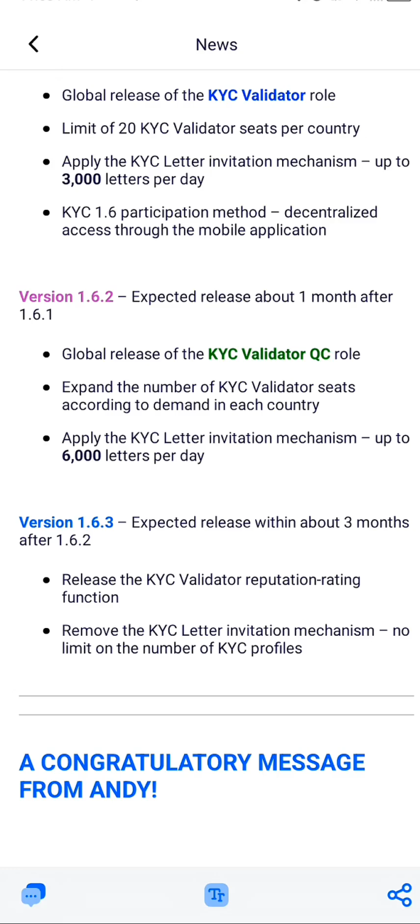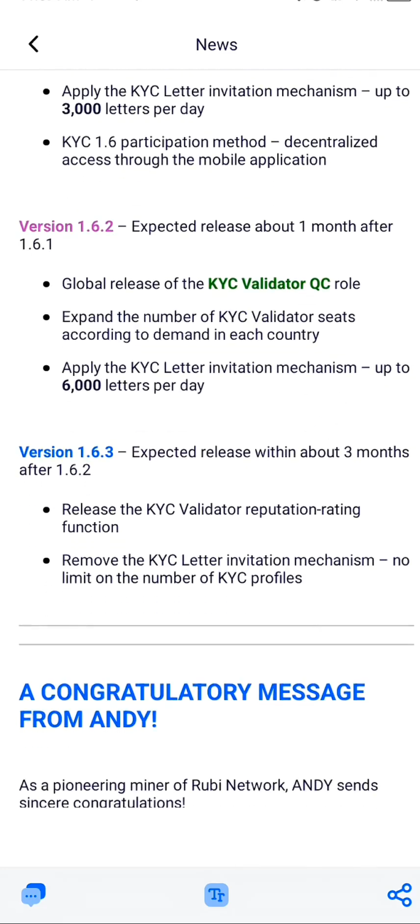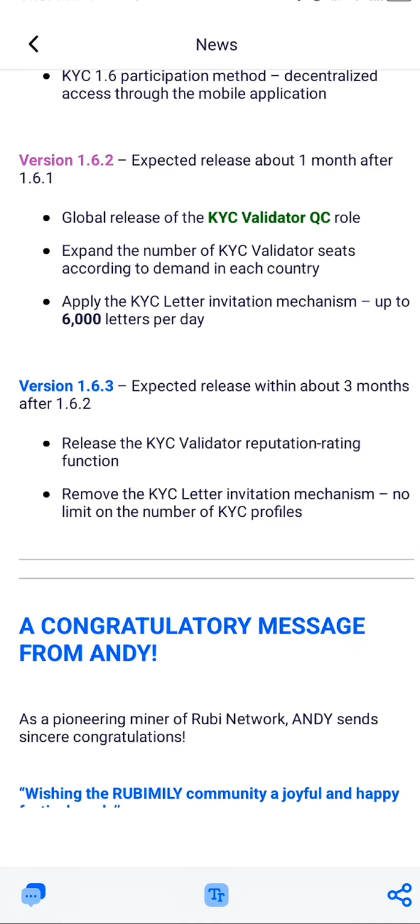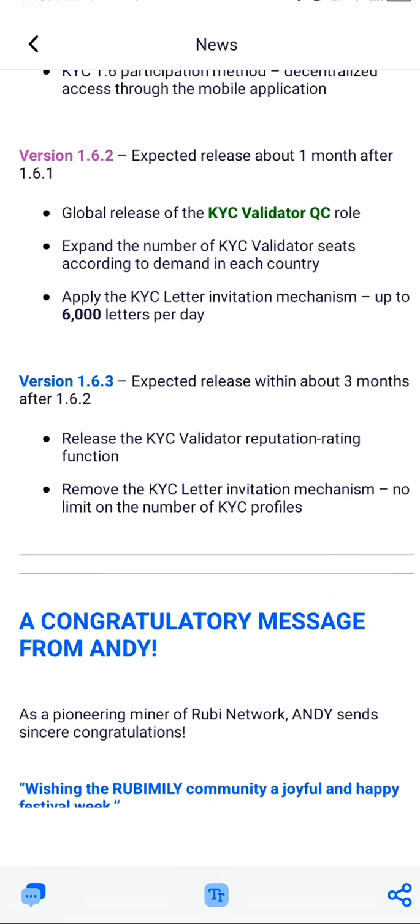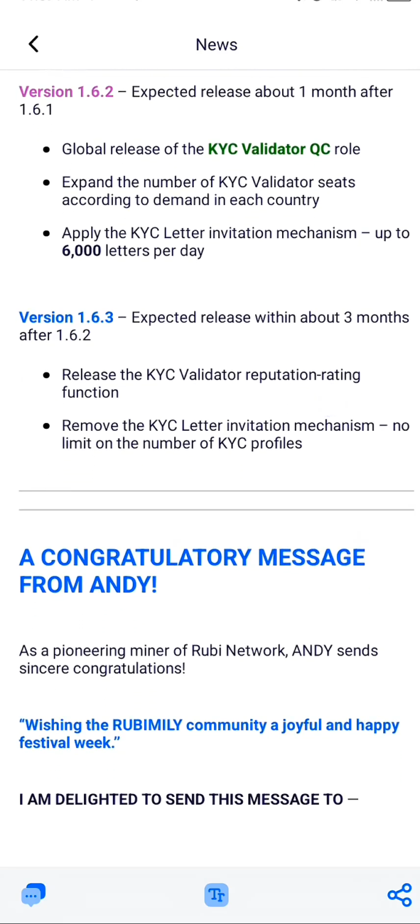So if we are many in Nigeria, for example, it means that they might give us open room for KYC validators more than what other countries will have. So that is what they mean. So the next one is that they will also raise the KYC letter invitation to 6,000 per day. And then the last one will be 1.6.3, expected to release within 3 months after the second one. So which means that all these things are going to take a period of roughly, let's just approximately 6 months, for this KYC 1.6 to actually reach the final third phase.